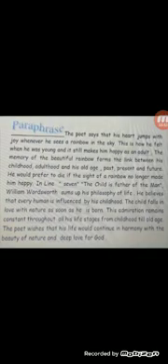Now let's read the paraphrase together. Here I'm going to tell you the main idea of the poem is that the poet feels very happy whenever he sees a rainbow. Okay? Like his heart is jumping happily. Let's read this together. The poet says that his heart jumps with joy whenever he sees a rainbow in the sky. This is how he felt when he was young, and it still makes him happy as an adult.